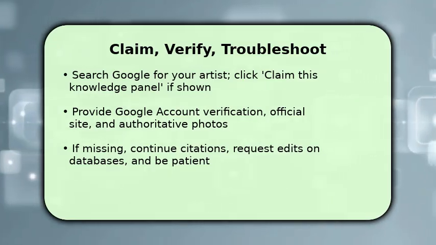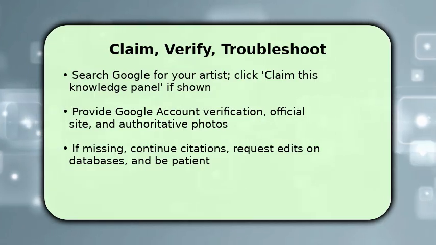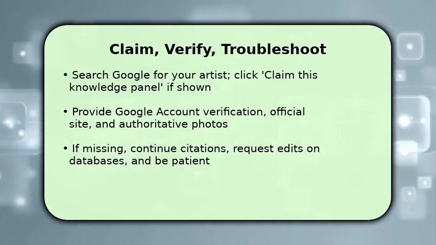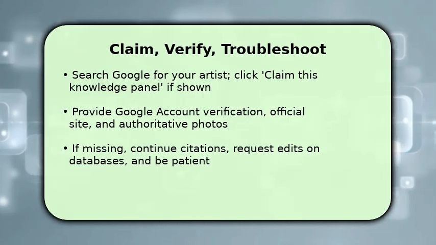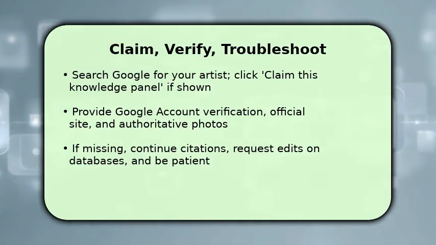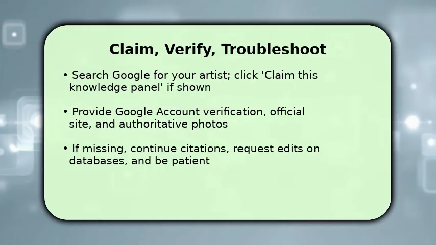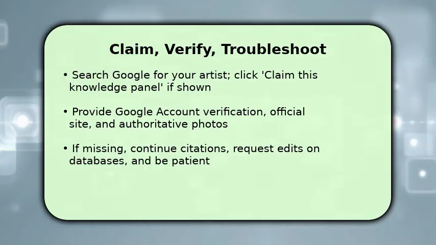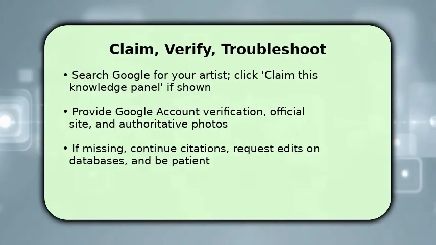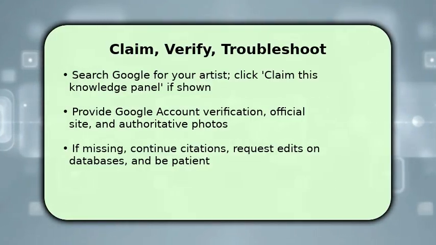If no panel appears, keep adding reliable citations, fix data on MusicBrainz/Wikipedia, and ensure schema markup is correct. Google needs time to reindex. If incorrect info persists, use the panel's feedback link to suggest changes. Persistence and consistent authoritative signals usually solve problems.